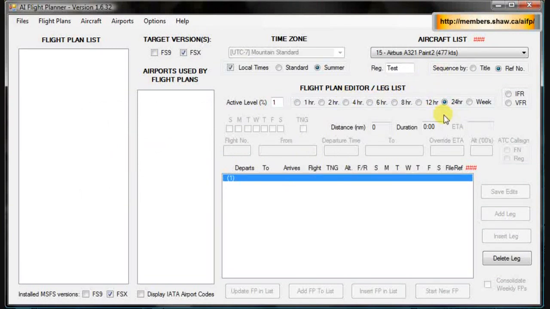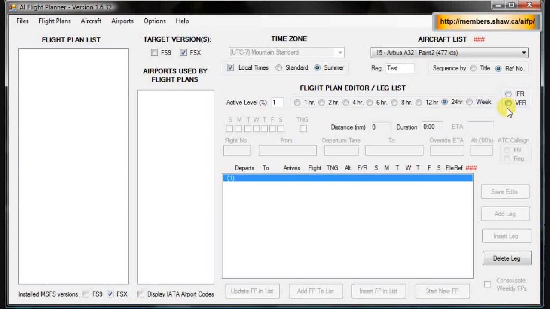What this means is that every 24 hours this flight path will repeat, which brings me to my next point, which is your aircraft always has to come back to the starting airport. That's how Flight Simulator is programmed. It doesn't like making planes disappear. I know you've probably seen that if one gets stuck on the taxiway, but as far as this is concerned, you can't let them disappear like that. So you're going to want to have it selected to 24 hour, and the plane has to come back to the starting airport within 24 hours. I'm pretty sure if you don't do this and the times are off and you hit compile, the software will give you a warning, but I just wanted to let you know just to be sure.